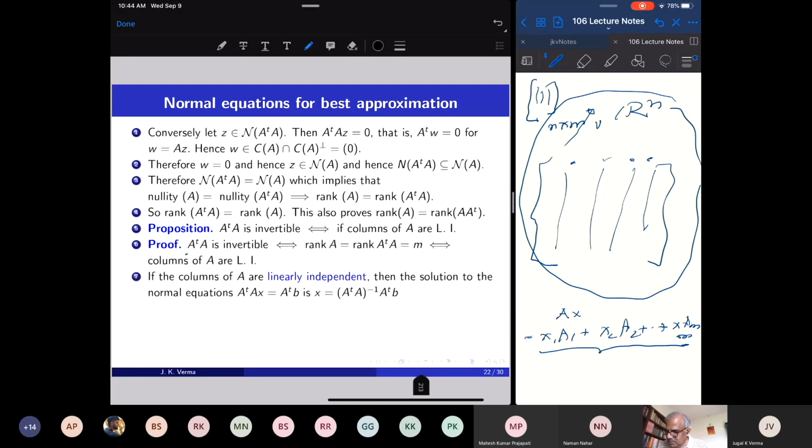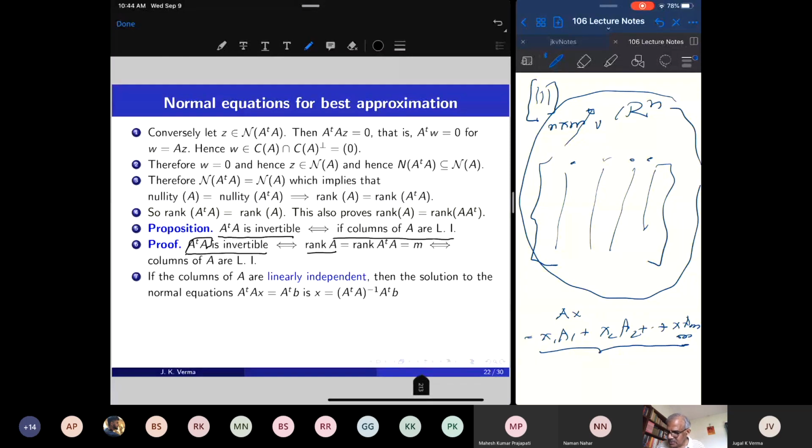So if A transpose A is invertible, it is an M by M matrix, so its rank is M. But rank of A is rank of A transpose A, so rank of A is also M. If a matrix has M columns and its rank is also M, then those M column vectors are linearly independent, and vice versa. So A transpose A is invertible if and only if the columns of A are linearly independent.